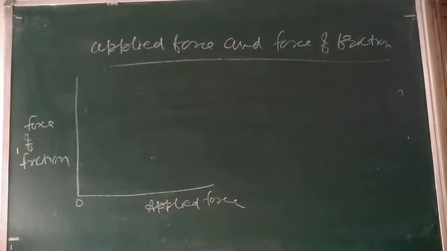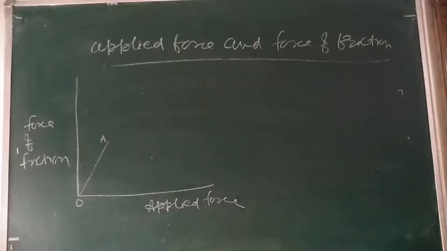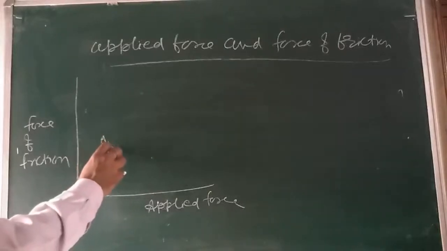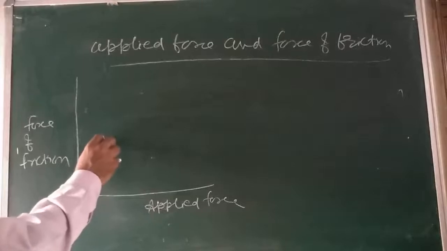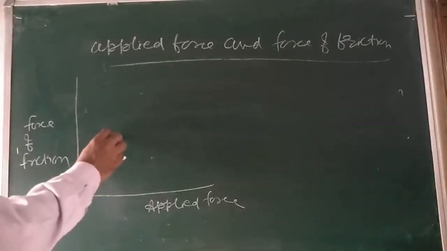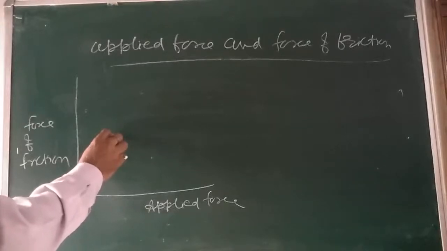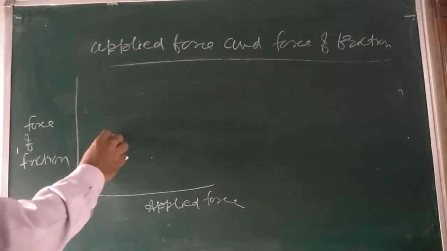Initially, see that as I increase the applied force, the force of friction increases, say from O to A. This part OA of the curve represents static friction, Fs, which goes on increasing with the applied force.